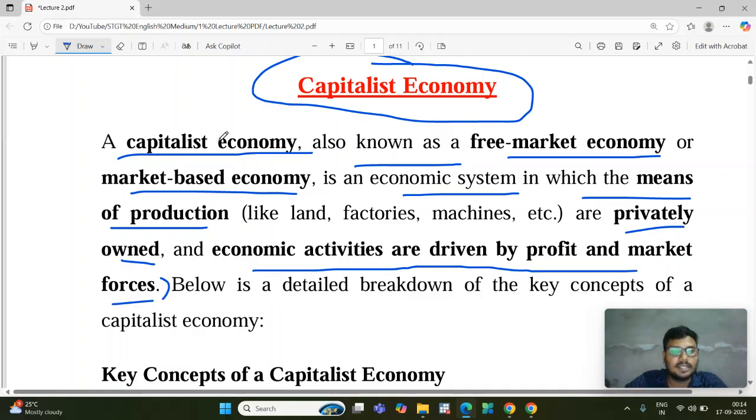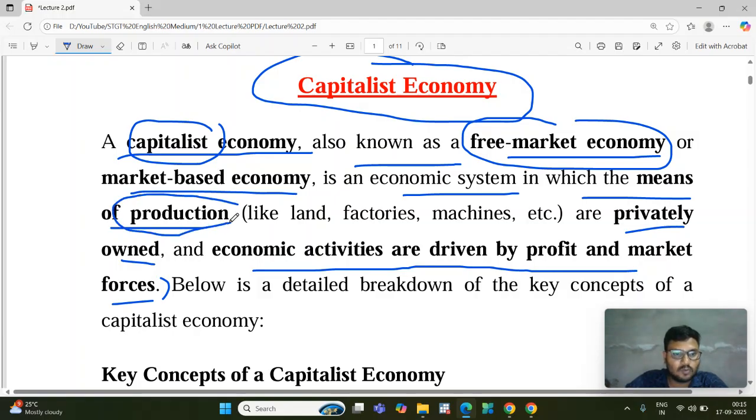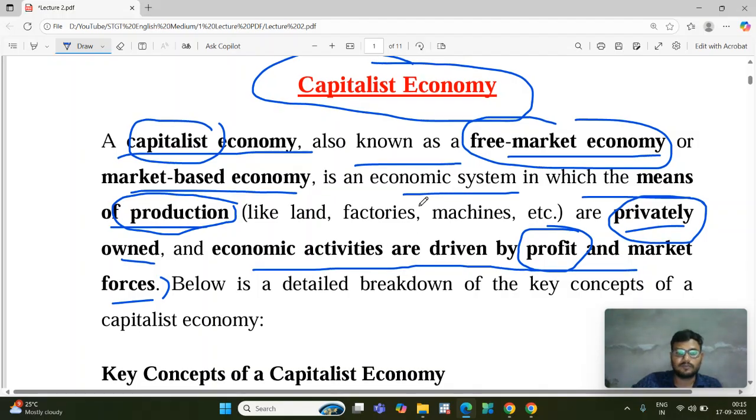It means the capitalist economy, basically, is also called free market economy. The capitalist economy and free market economy are the same. In the capitalist economy, the production is owned by the private entrepreneur, and the production is driven only by making profit. It means the producer produces to get maximum benefit or maximum profit.